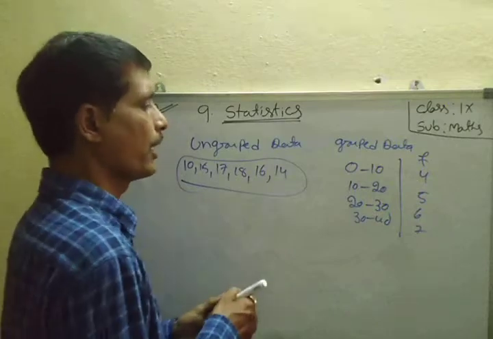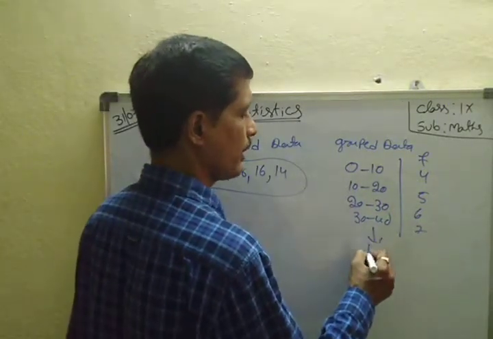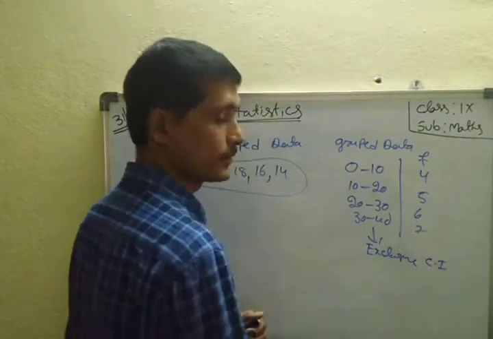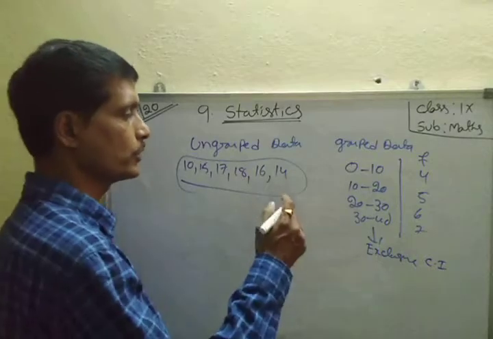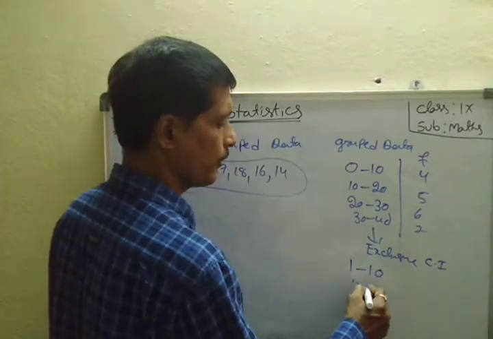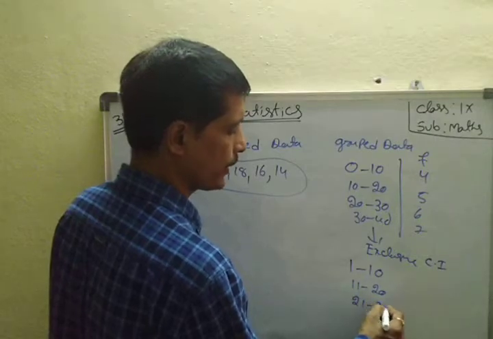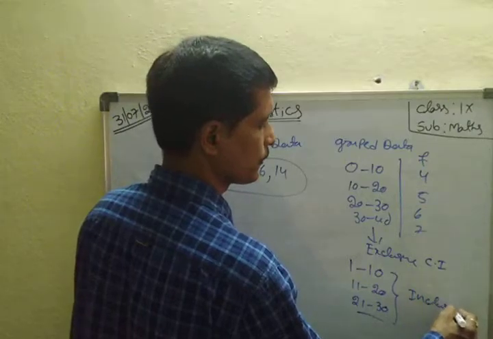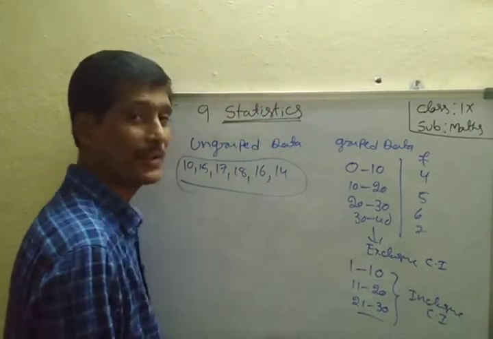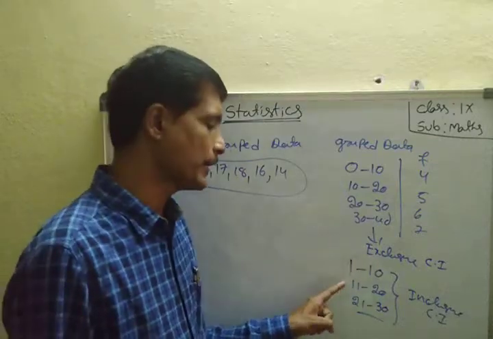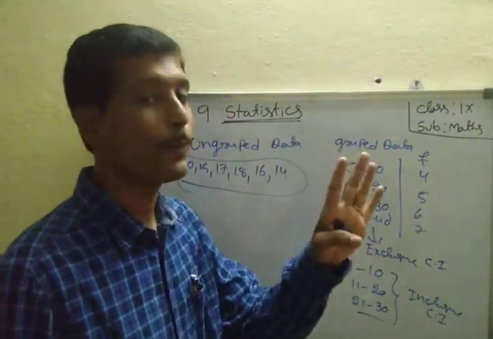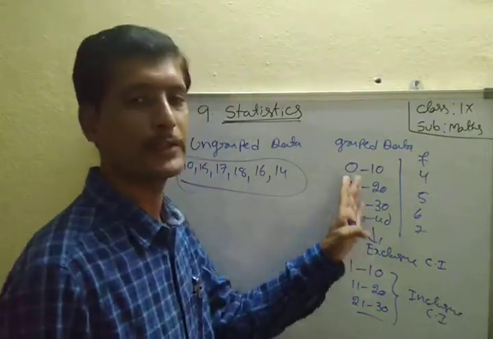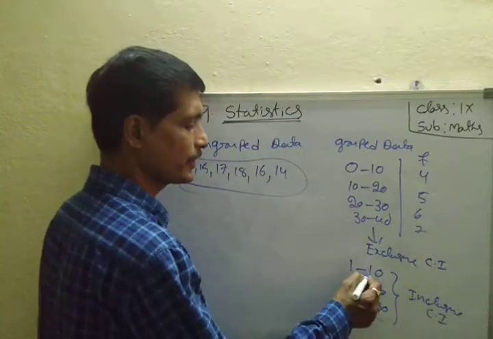These are called exclusive class intervals. Sometimes 1 to 10, 11 to 20, 21 to 30 are given; these are called inclusive class intervals. Here, 1 to 10, next 11 to 20. Suppose one person gets 10.5 marks, then that person is not in the first class interval, so it is converted into exclusive class intervals.